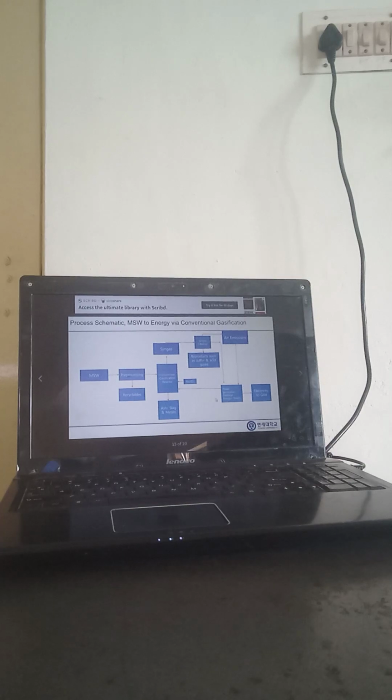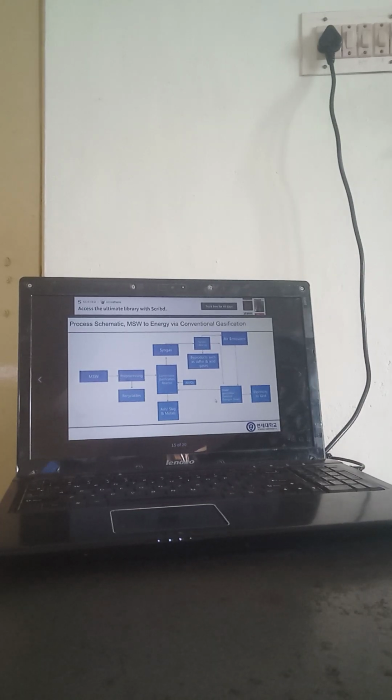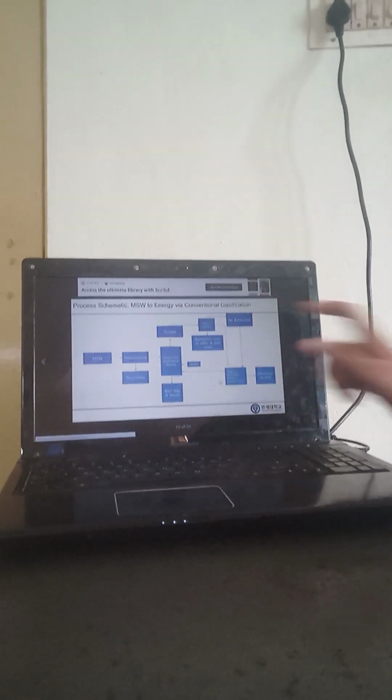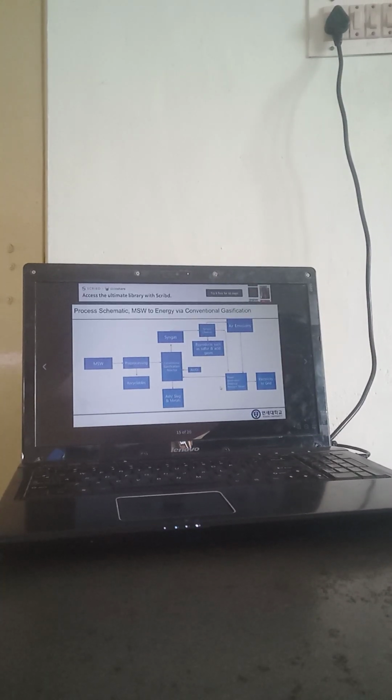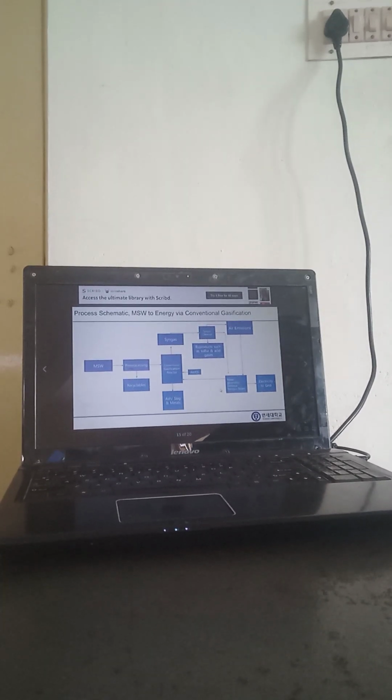That is the conventional gasification process. Same process, only this one. Yes, instead of pyrolysis reactor, we should fit the conventional gasification reactor.